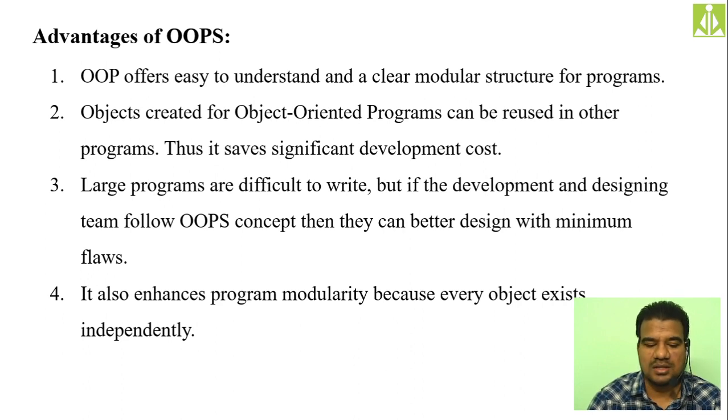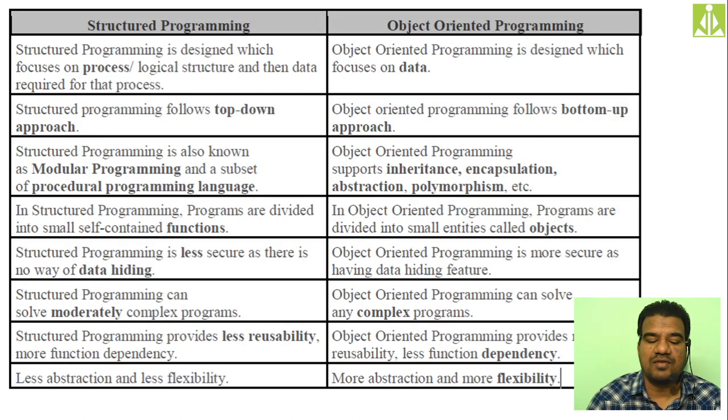Okay, so all these things we discussed, the differences between structured programming and object oriented programming, and whatever we are narrating over here inside object oriented programming, those points will become the advantages of object oriented programming. Don't think that these are something other than that.